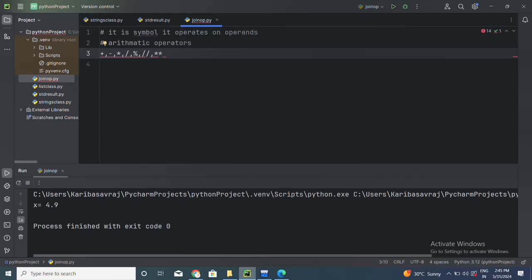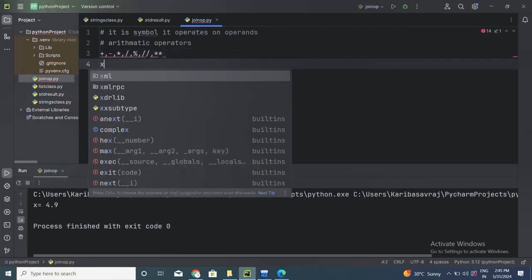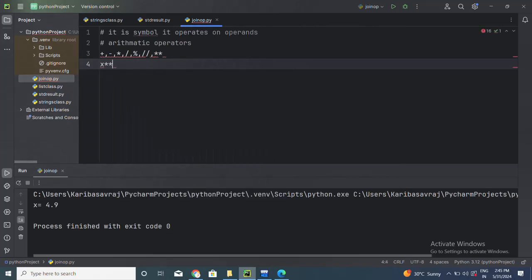This percentage symbol is the modulus operator, it gives a remainder. This is called floor division. It gives the integer part of a quotient. And x to the power of y, how to write it? x double star y.